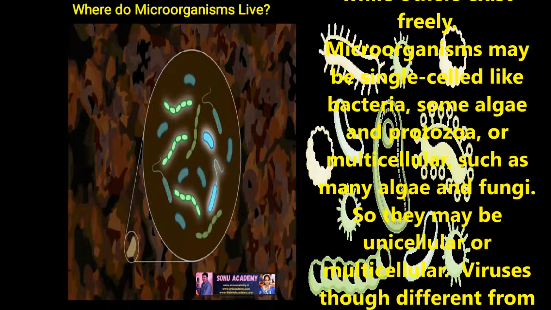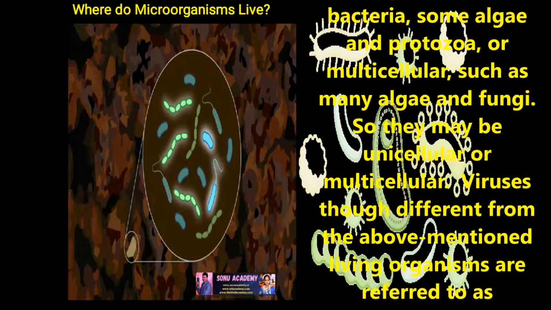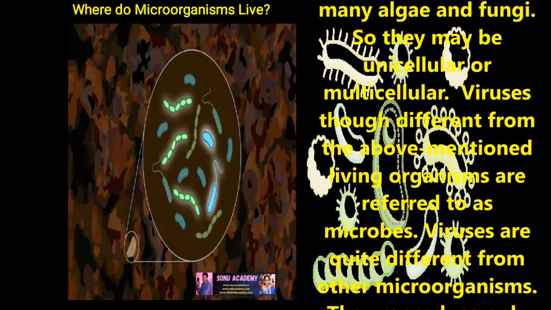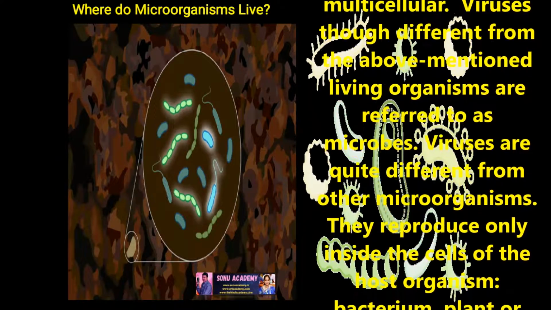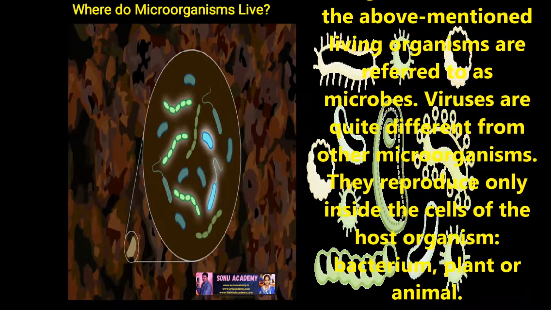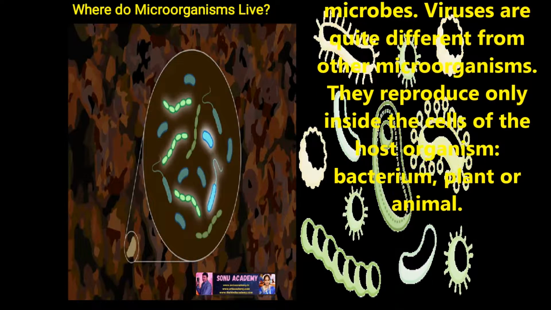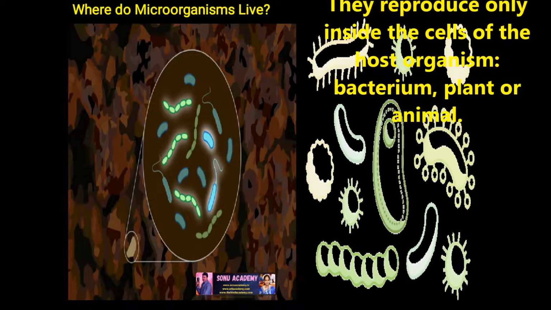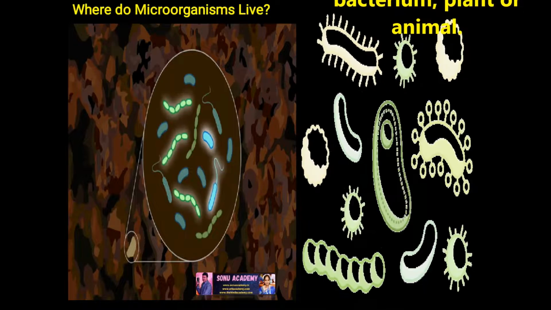Microorganisms may be single-celled like bacteria, or multicellular such as many algae and fungi. So they may be unicellular or multicellular. Viruses, being a different form from the above mentioned living organisms, are also referred to as microbes. Viruses are quite different from other microorganisms. They reproduce only inside the cell of host organisms like a bacterium, plant or animal.